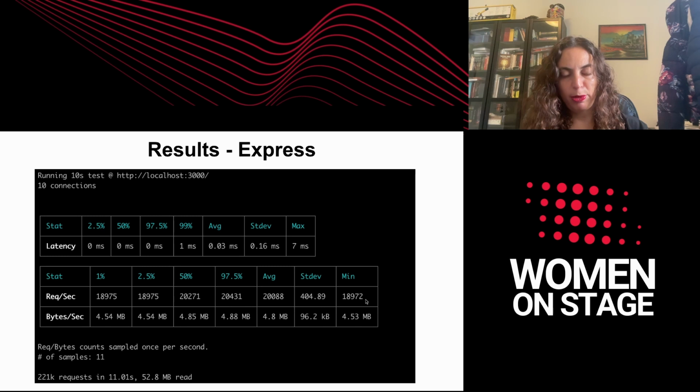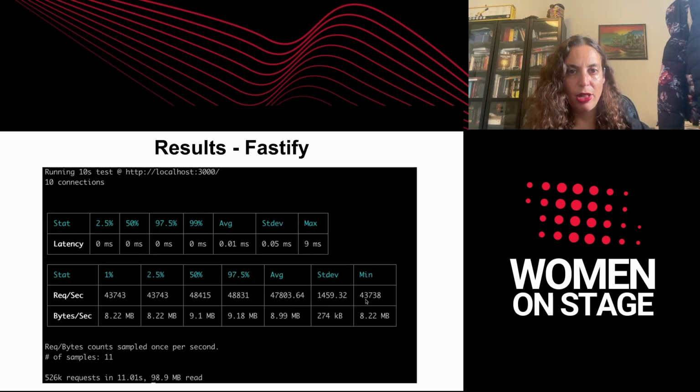And about requests per second, we can see that we were able to serve about 20,000 requests per second, and we served 221K requests in total. And on average, we have succeeded to read about 5 megabytes. This is the data, and now let's go to Fastify data. We can see that here, too, the results look much better than Express results. The latency, the 99th percentile, is 0 milliseconds.